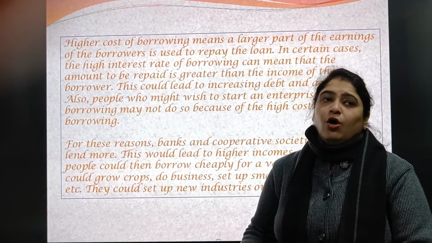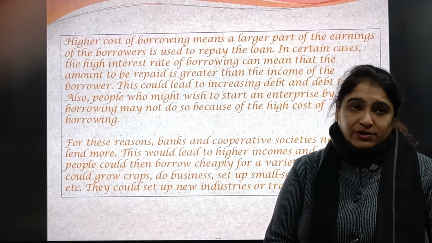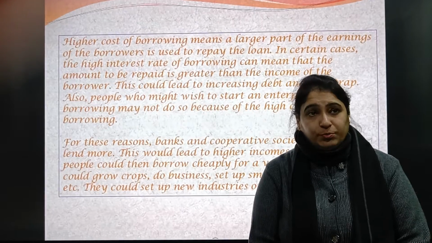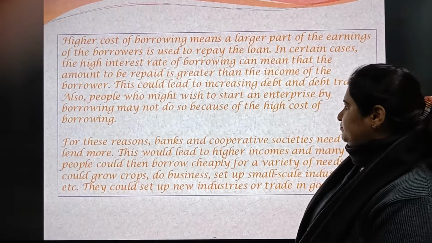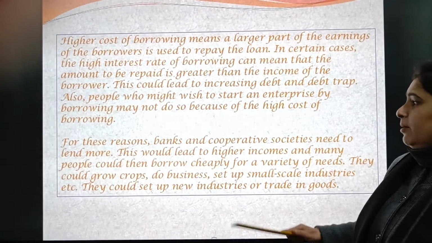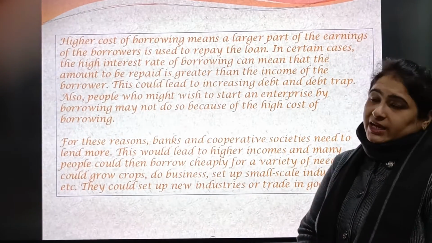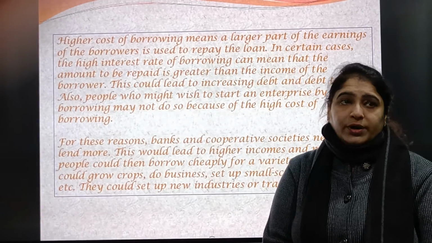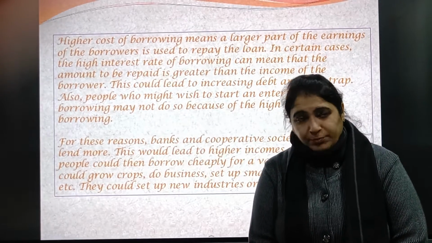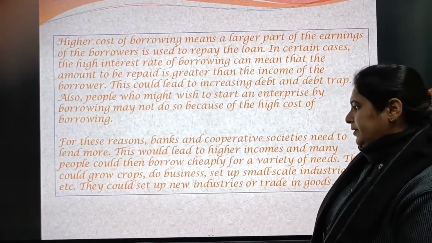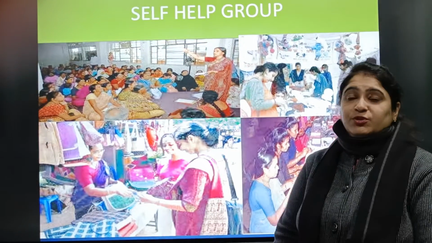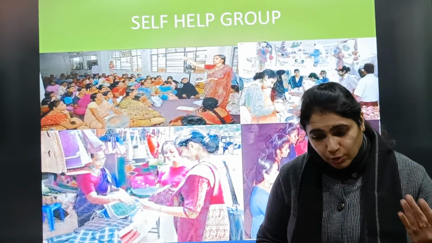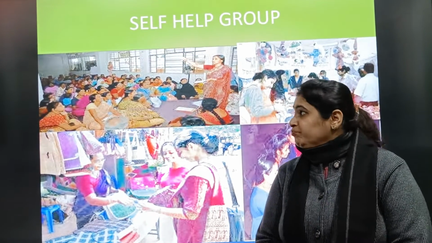At the end of life they just pass this on to their children, or generally we hear in the news also that farmers are committing suicide as they are not able to pay their loans. So for this reason, banks and cooperative societies should think about this. This is a matter of concern that they should lend more and more loans to the poor people or to the farmers of our country, so that they can set up their business and start some other small scale manufacturing industries.